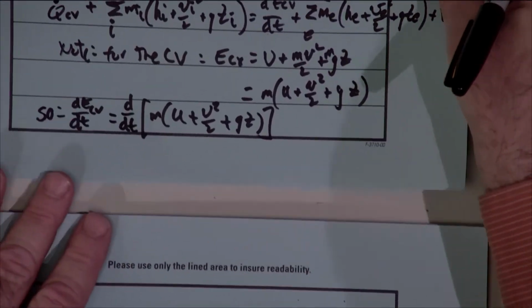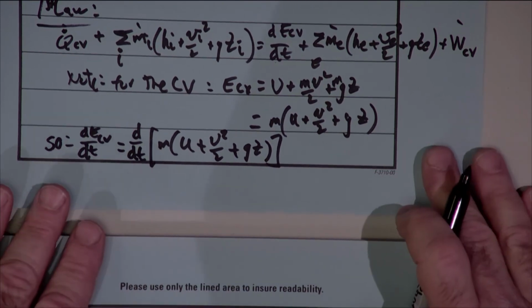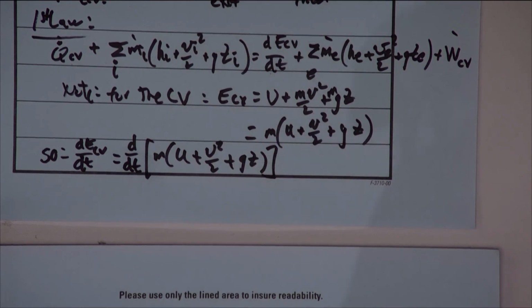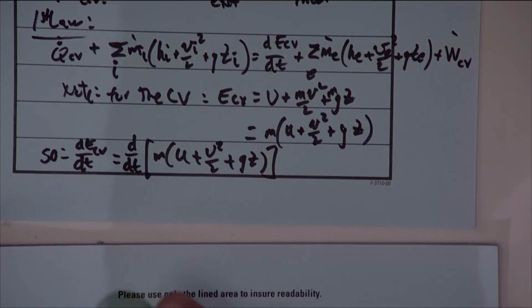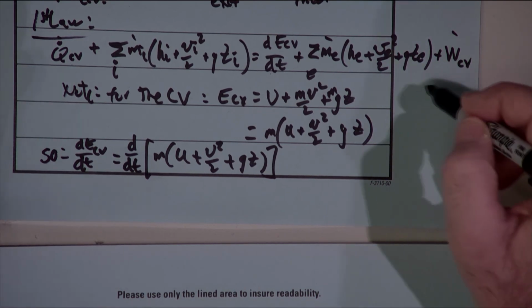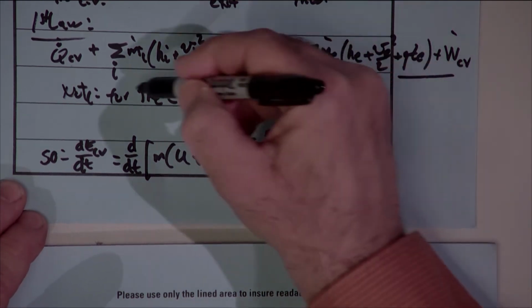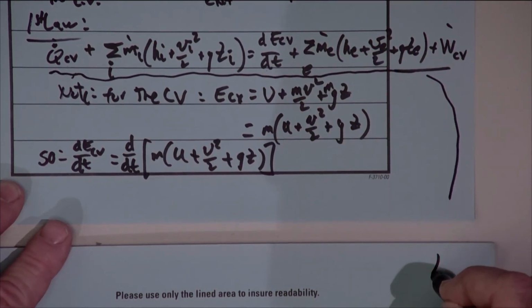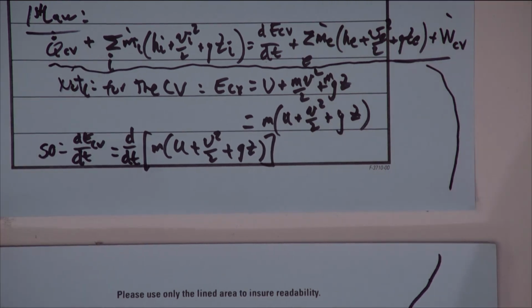Well, at this point, what I'm going to do is a couple of steps all at once. I'm going to go back to my first law equation, but now I'm going to integrate the first law, and we'll do it over time. So we just go back up to the equation above, I'm just looking at this whole equation here, and let's take that and integrate it over time.